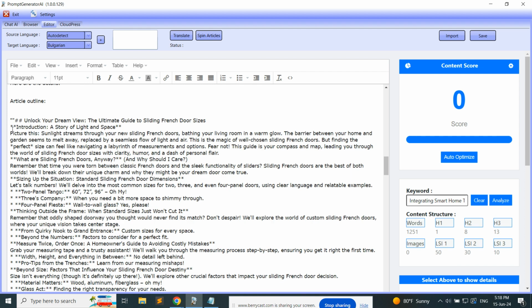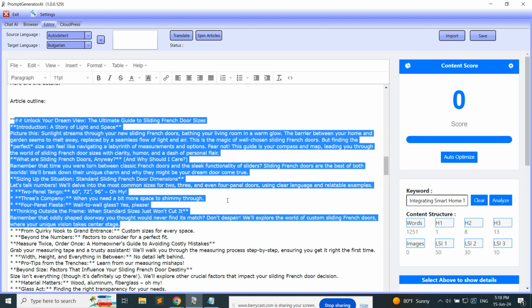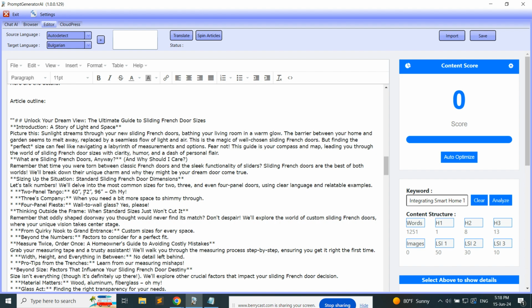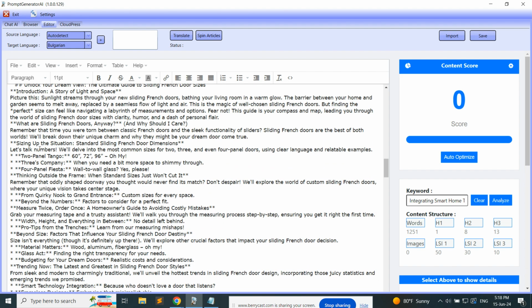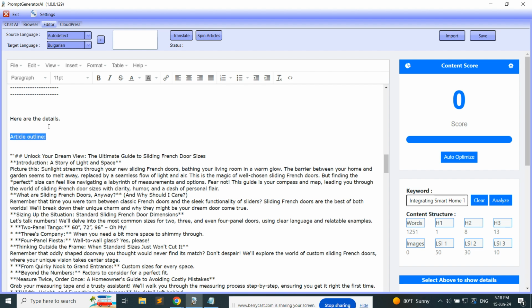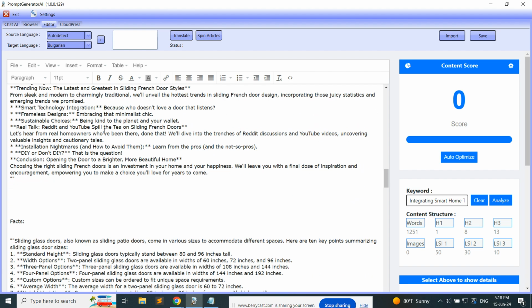So, article outline. Like I said, don't keep your brain on this, because I'm not asking for any formatting, because AI can read this anyway. So this is my article outline. This was my next step. I'm just saving all these things so I can check what is going on.